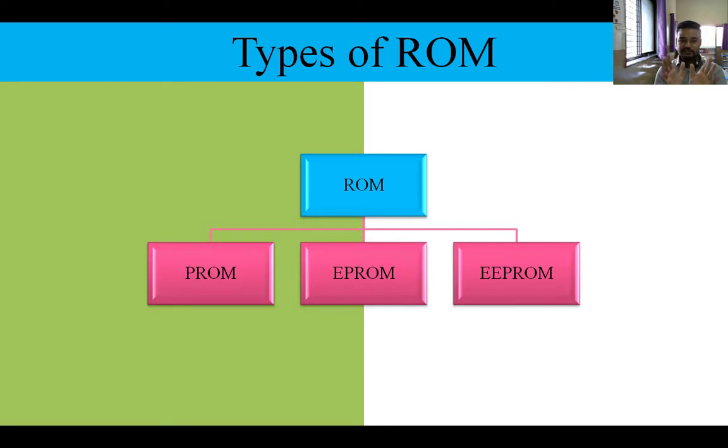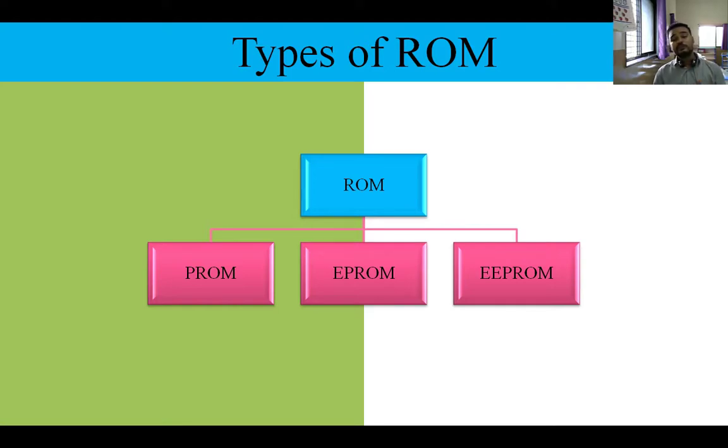Content once it is written, उसमें data एक बार save किया, you cannot change it. Then EPROM, that is erasable programmable read only memory, means whatever the content you are going to save in this EPROM can be erased. Understood this one?